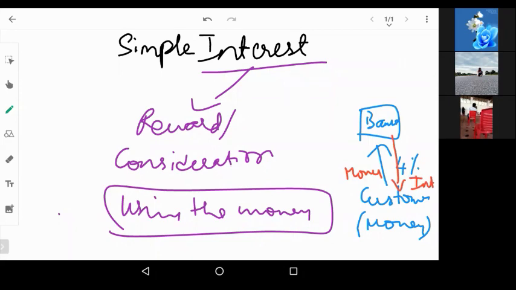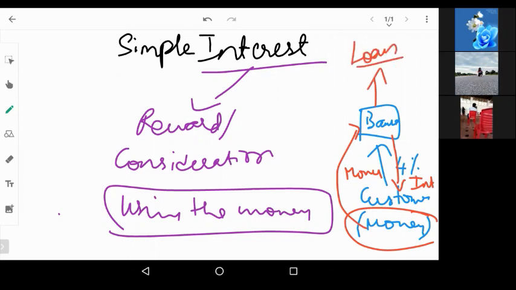Now, why should the bank give the interest? Because the bank is using the money of the customer. That is why they are giving the interest. Now, for what reason can the bank use the money? The bank can use this money and give loans to other people, other companies. It can be a company or an individual. So they will give the loan to them, right?